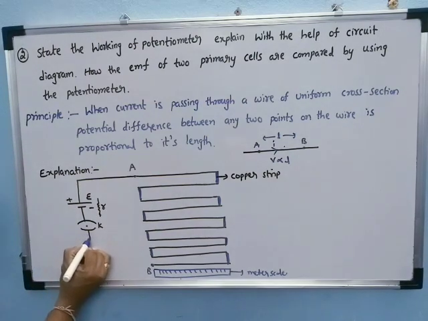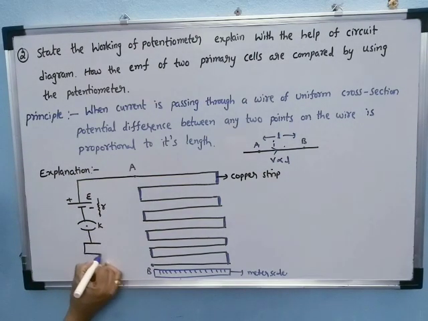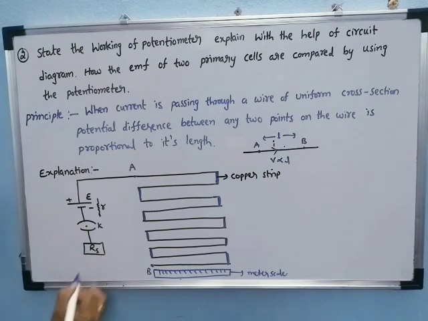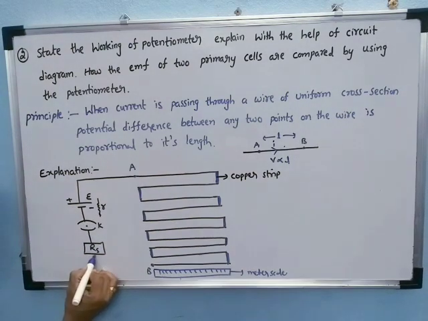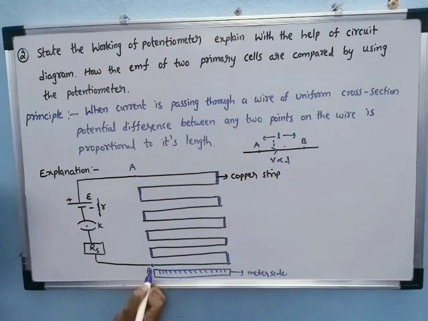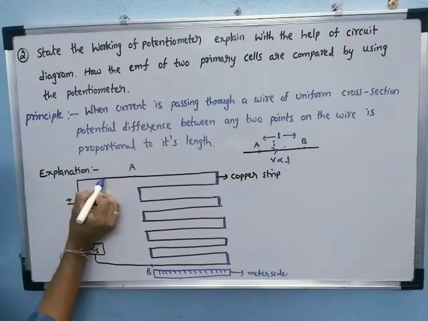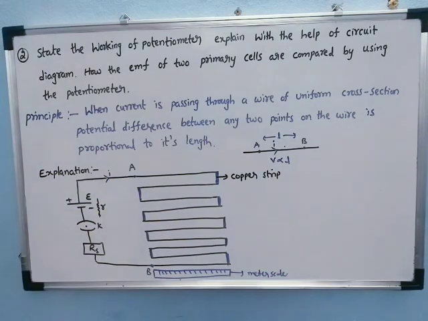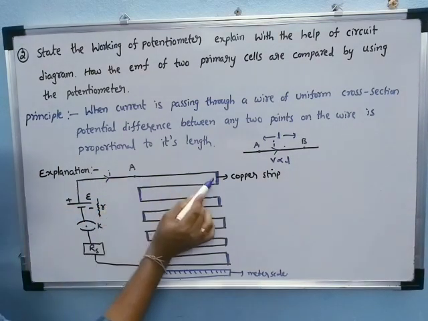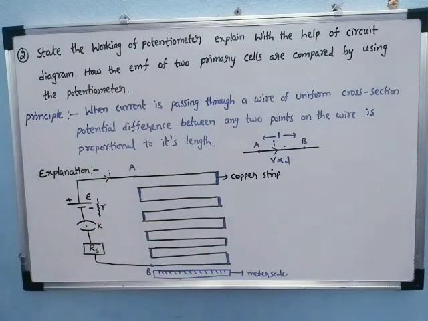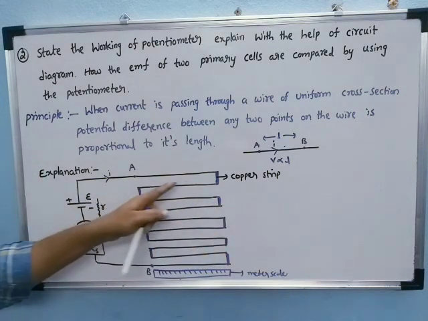And across it we have connected a series adjustable resistance, which is connected to the other end of a potentiometer wire. Now these three are connected in series. This is the potentiometer. When a current I passes from the positive terminal of the battery through this manganin wire, the current can flow.